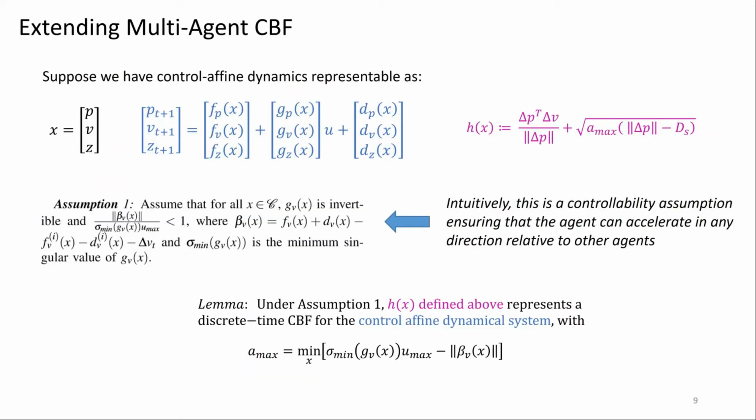And we show that this control barrier function can also be used for discrete time dynamical systems. Furthermore, with strict assumptions of the dynamics, which ensure that the agent can accelerate in any direction relative to other agents, h of x is a valid discrete time CBF for a restricted set of control affine dynamical systems, with a max in the control barrier function defined as you see at the bottom.